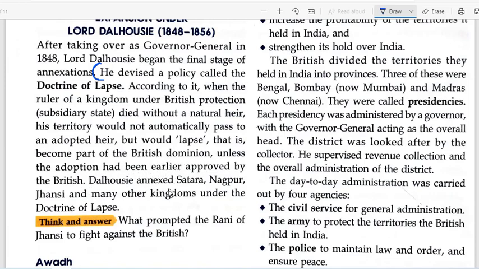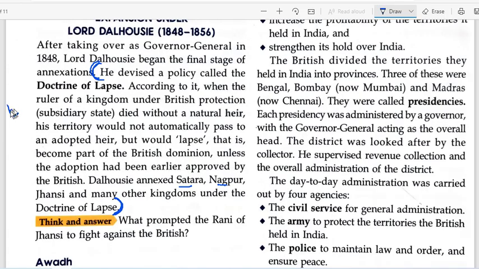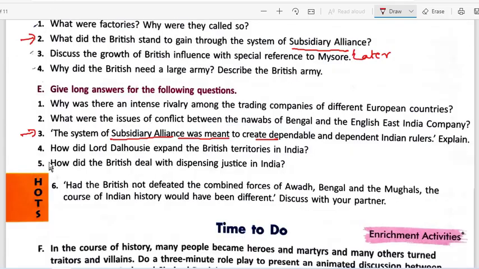And next what you have to do is, you just have to write till this point. These are a few of the examples that are given, that we used this doctrine in order to annex these areas. So you have to start from "he". This is your E3, I suppose. Okay, this is E4. So this is your answer to E4. So you'll start from "he" and you will be writing till doctrine of lapse. Okay. All right. Now moving on to question number 5.